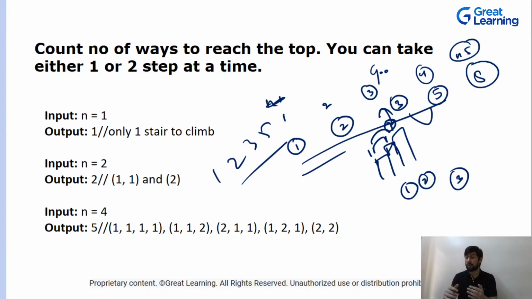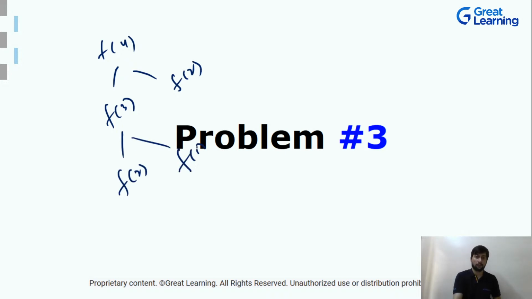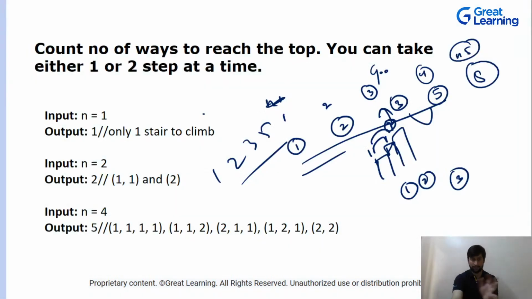I have shown you in the tree, right? If you have Fib 4, you are doing Fib 3 and Fib 2. For Fib 3, you are doing Fib 2 and Fib 1. For Fib 2, you are calculating Fib 1 and Fib 0, right? But this Fib 2 was calculated again and again. So that is the redundancy there. In order to not calculate this again and again, your dynamic programming comes into the picture. So you will store these values in an array and then fetch them whenever you have this function call. That is something else. But the basic of this problem is again a Fibonacci series, right?